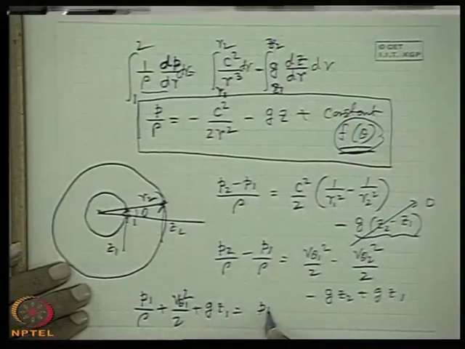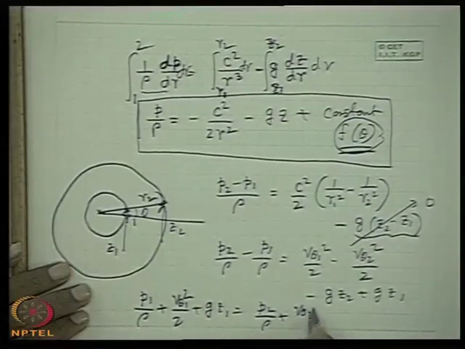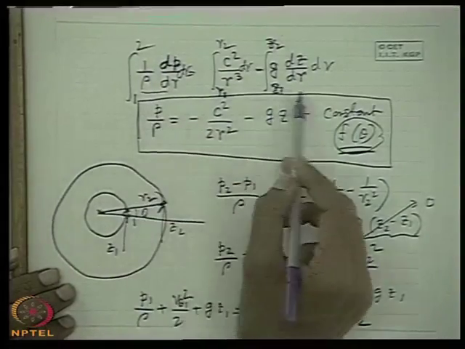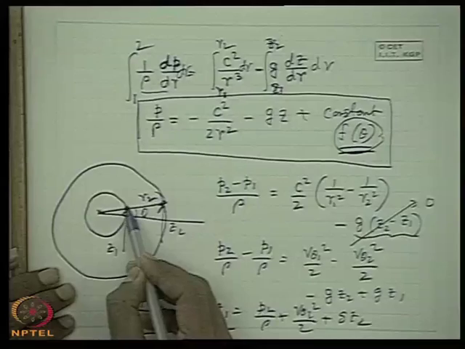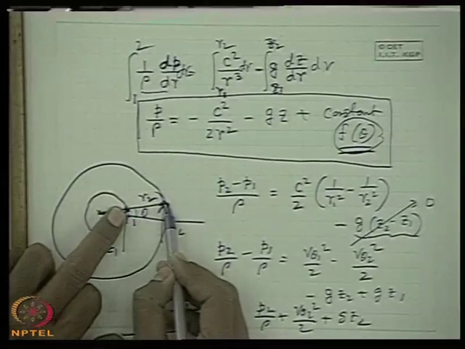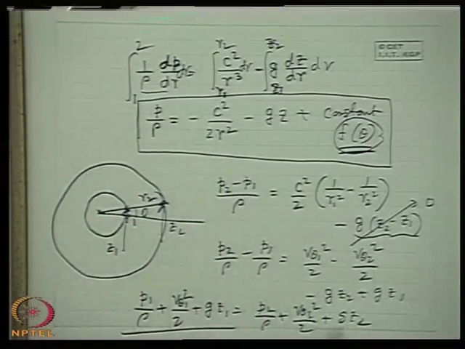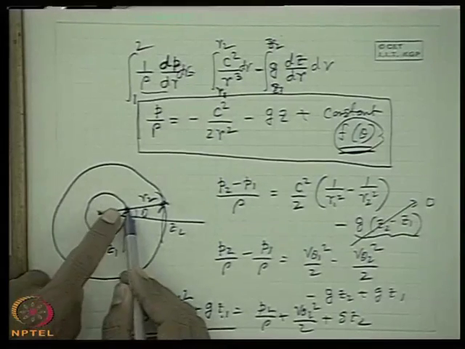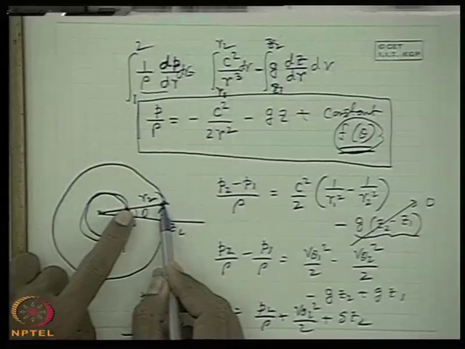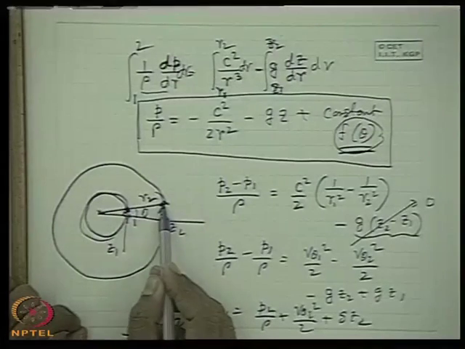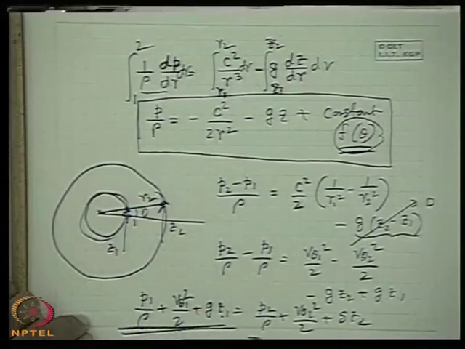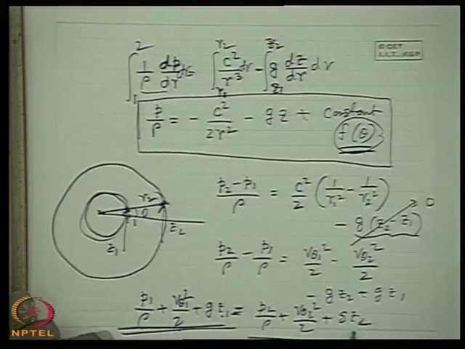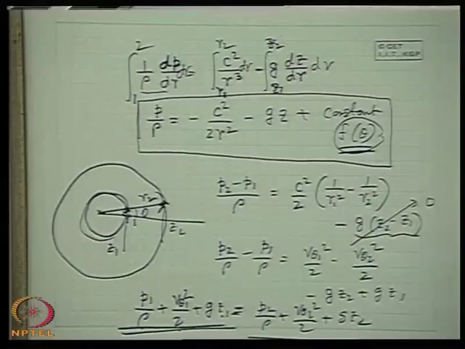That means, writing the Bernoulli's equation, an intelligent student will find out the pressure distribution not from integrating the equation of motion; he will simply write the Bernoulli's equation at the two radial points, because he knows for any irrotational flow, the Bernoulli's equation has the same constant. That means p by rho plus v square by 2 plus g z at one point on one streamline is the same as at another point on another streamline. That means between two radial locations he can write the Bernoulli's equation. This equation is the same as writing the energy equation, the Bernoulli's equation at two radial locations. Okay? All right?